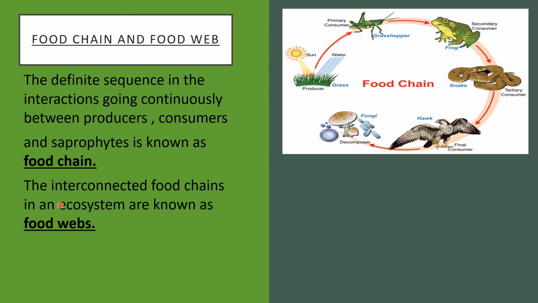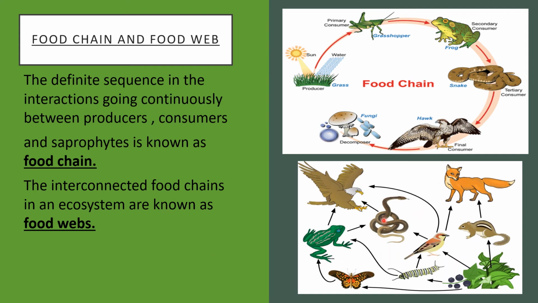Then after that we are going to learn about food webs. The interconnected food chains in an ecosystem are known as food webs. Now here there is an example of a food web.